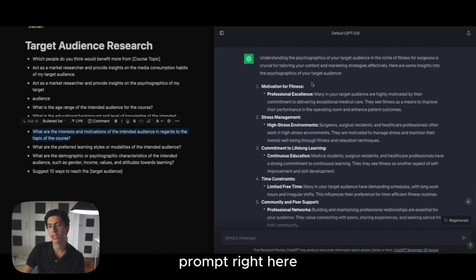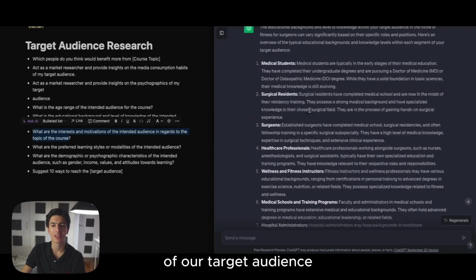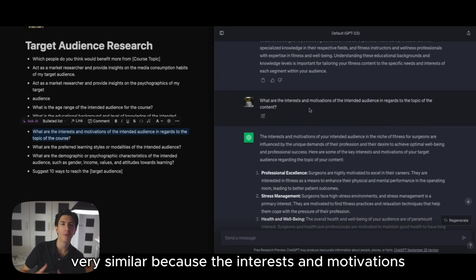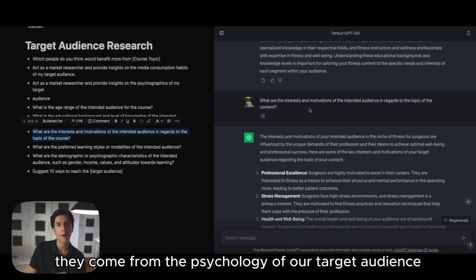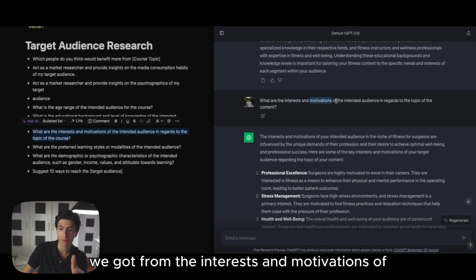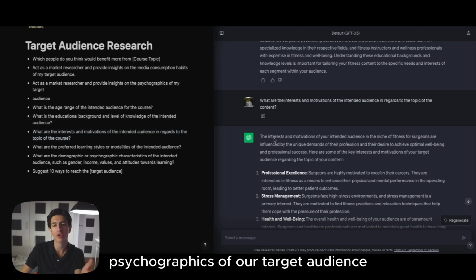Yes, this prompt right here, in which we asked about the psychographics of our target audience. As you can see, those two prompts are very, very similar because the interests and motivations come from the psychology of our target audience. So the answers that we got for the interests and motivations of our intended audience are exactly the same as for the psychographics of our target audience.